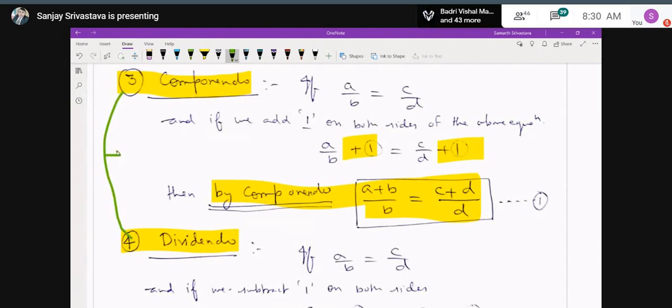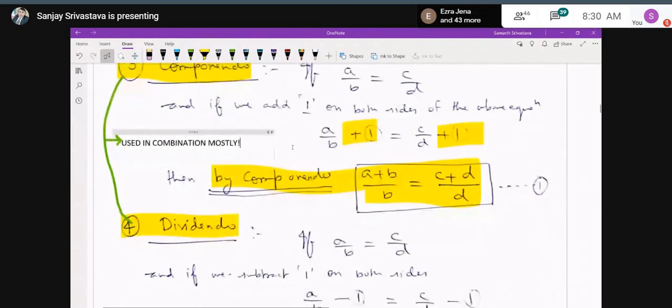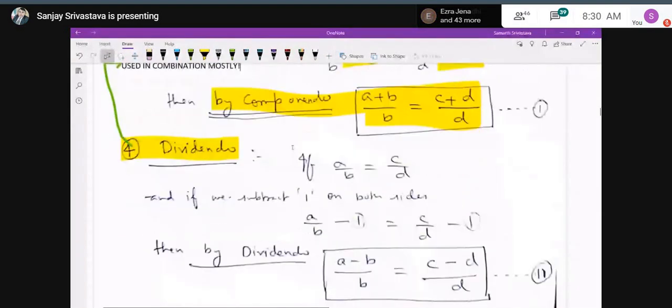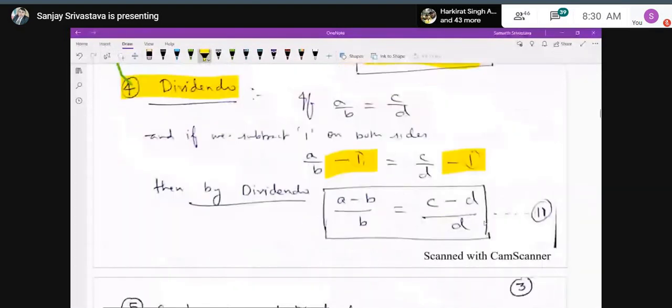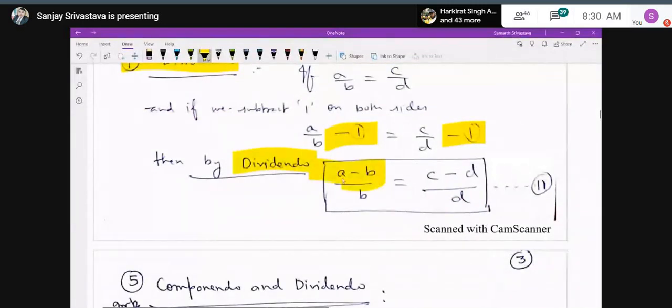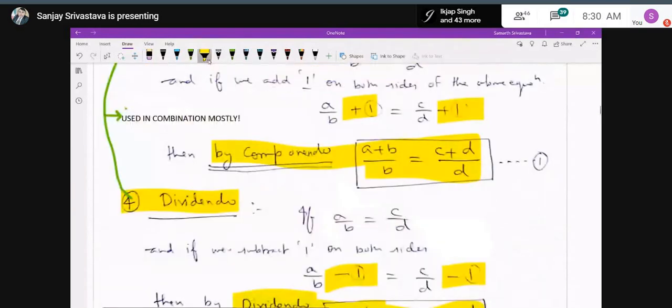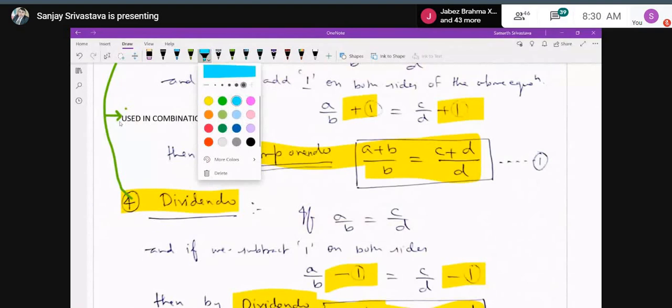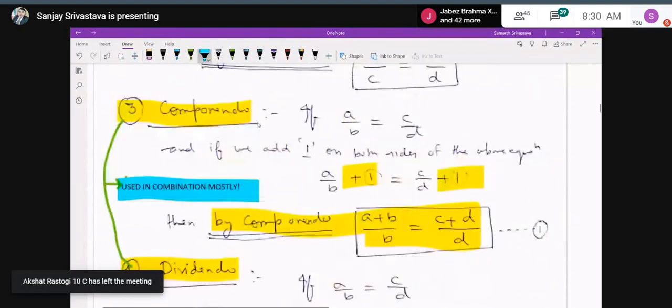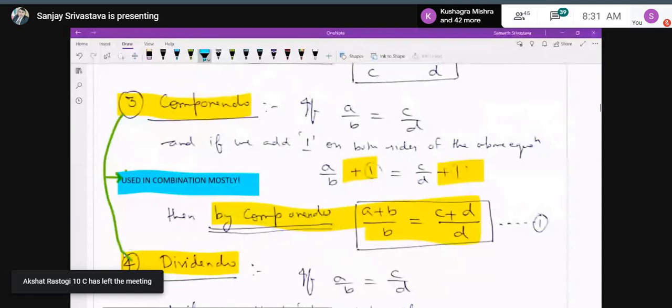Then case number 4 about the property dividendo. If A upon B is equal to C upon D, like in componendo I have added 1, in dividendo I will subtract 1 from both the sides of this equation. So A upon B minus 1 is equal to C upon D minus 1. It will not make any difference because if you add or subtract the same quantity in any equation, it doesn't make any difference to the given equation. So when you will solve, you will get by dividendo A minus B upon B is equal to C minus D upon D. Okay, but componendo and dividendo, remember that individually these properties are hardly used.